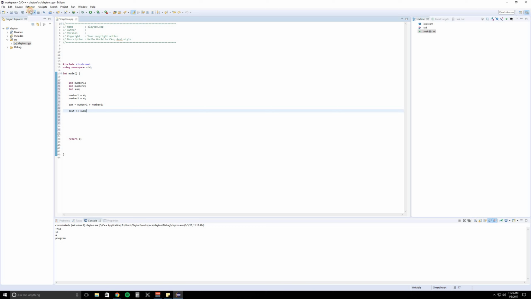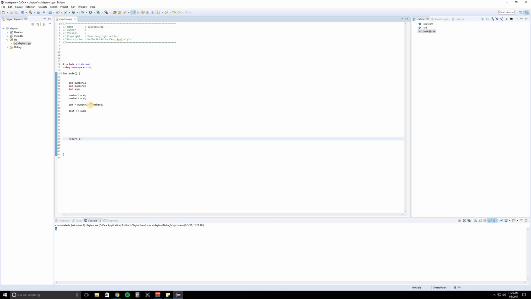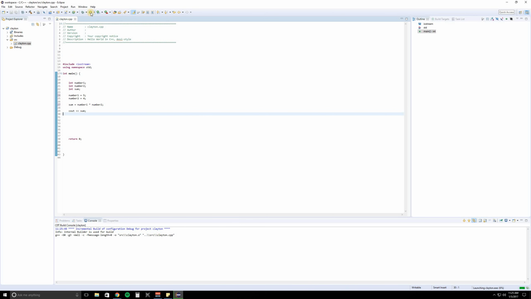So let's go ahead and build this program. It says nothing. We're going to run it, and it should say 8. And there we go, right there. And you can change this to anything. So a quick example, let's change this to 5, and let's change this to multiplication, and we can go ahead and run it, and there we go.